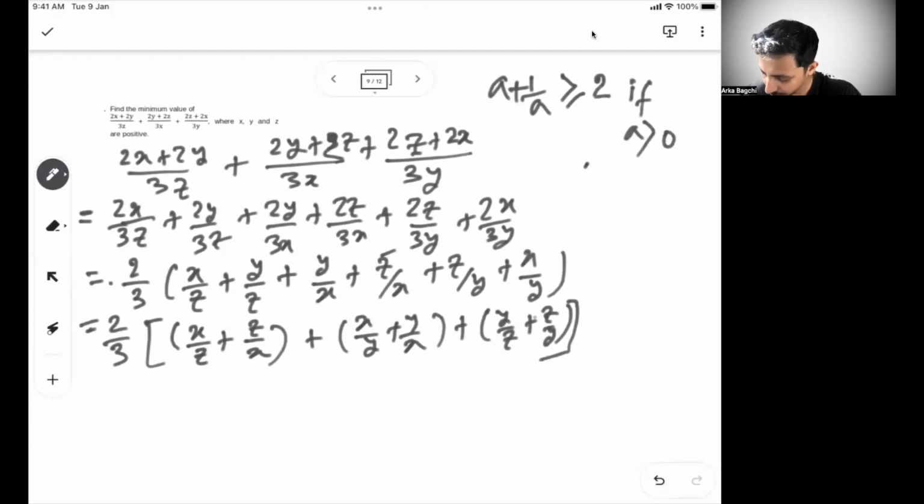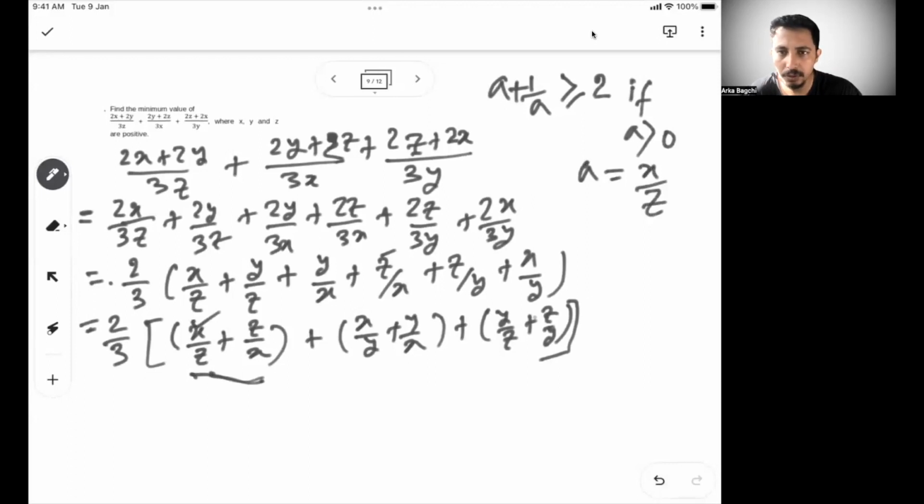So if I consider in the first case, your a is x by z, then this first term is nothing but a plus 1 by a, because 1 by a becomes z by x. Similarly, in the second term, if I consider a is x by y, your y by x will be 1 by a.